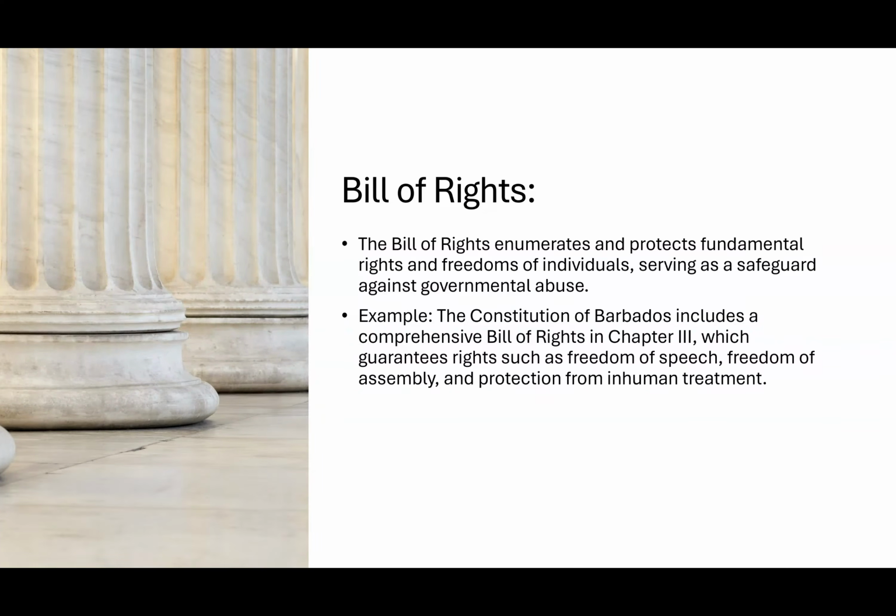Okay. So the Bill of Rights is another important aspect of the Constitution. The Bill of Rights enumerates and protects fundamental rights and freedoms of individuals, serving as a safeguard against governmental abuse. The Constitution of Barbados includes a comprehensive Bill of Rights in Chapter 3, which guarantees rights such as freedom of speech, freedom of assembly, and protection from inhumane treatment. We'll be speaking about inhumane treatment when we talk about Pratt v. Morgan, right? R v Pratt and Morgan. When we look at that case, we'll look at that specific thing there.